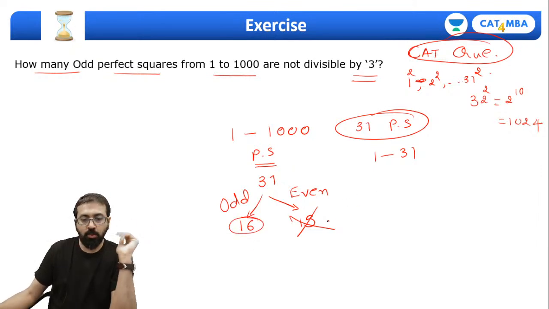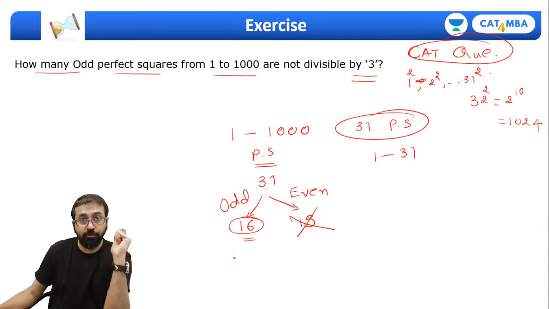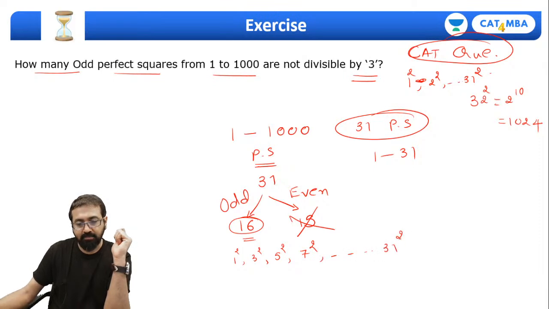Now, out of these 16 numbers, how many are not divisible by 3? Which are those 16 numbers? Let me write them down for your information. This is 1 square, then 3 square, 5 square, 7 square, up to 31 square. Out of these, 3 square, 9 square, 15 square, 21 square, and 27 square are all divisible by 3. So we need to exclude them.